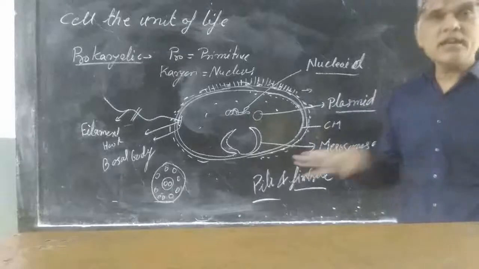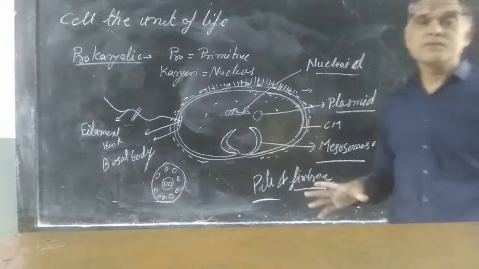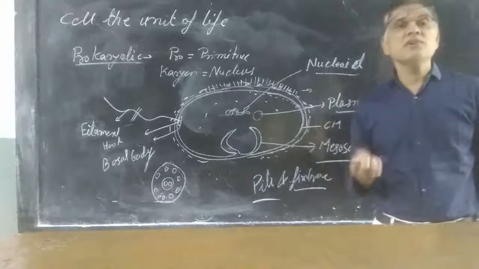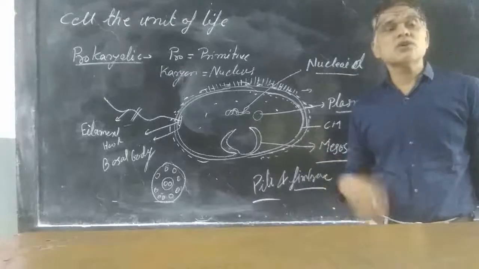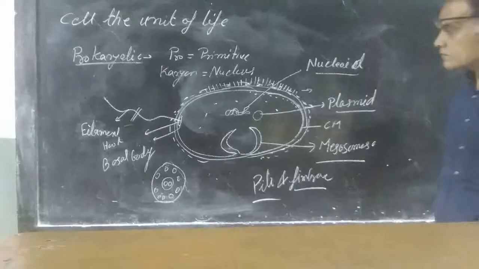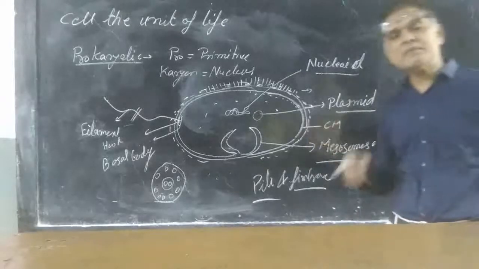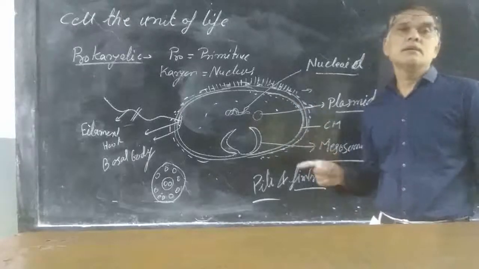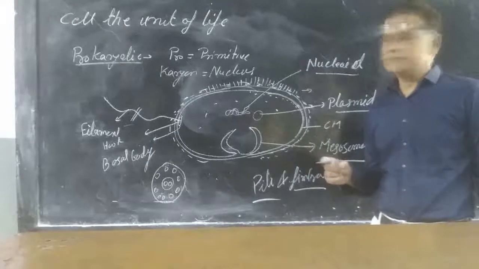So they help in attachment to any surface or another bacteria. These are pili and fimbriae, small structures present all around the prokaryotic cells.